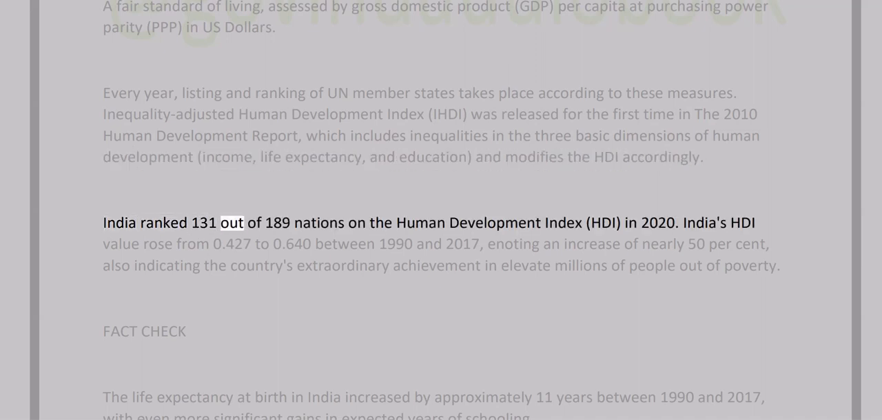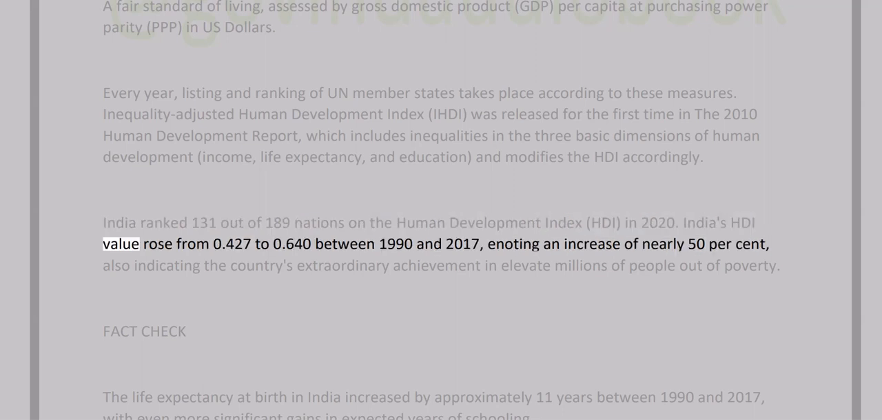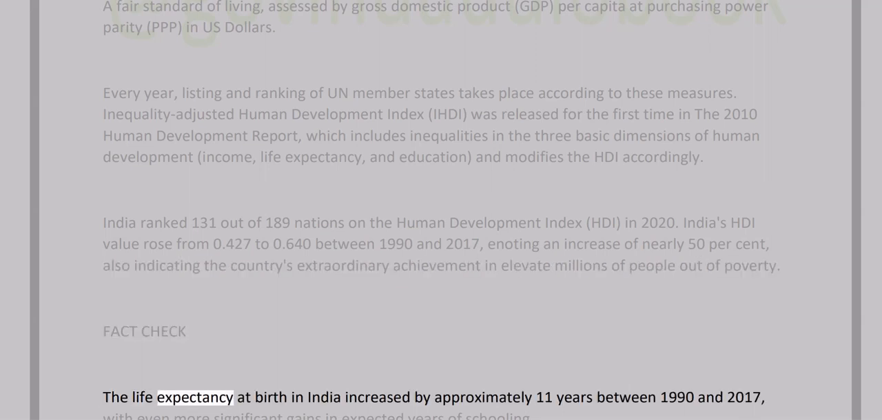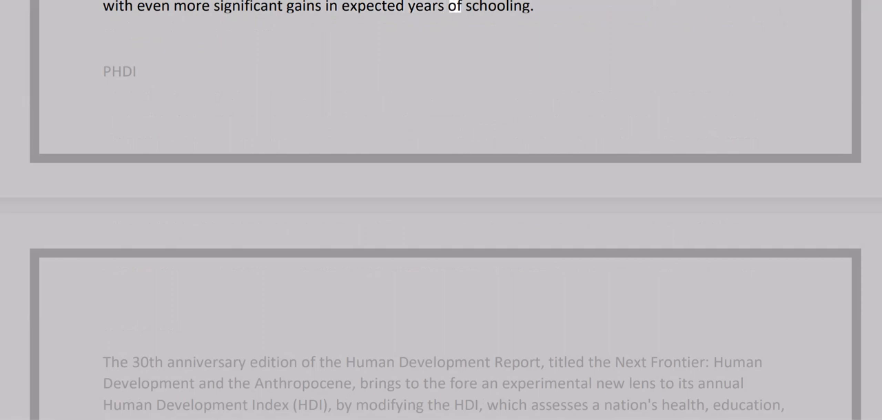India ranked 131 out of 189 nations on the Human Development Index, HDI, in 2020. India's HDI value rose from 0.427 to 0.640 between 1990 and 2017, denoting an increase of nearly 50%, also indicating the country's extraordinary achievement in elevating millions of people out of poverty. Fact check: the life expectancy at birth in India increased by approximately 11 years between 1990 and 2017, with even more significant gains in expected years of schooling.